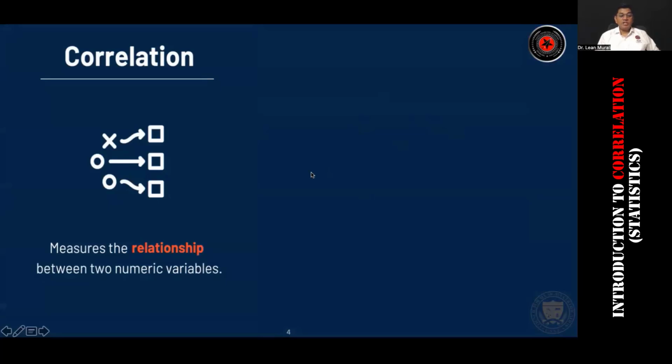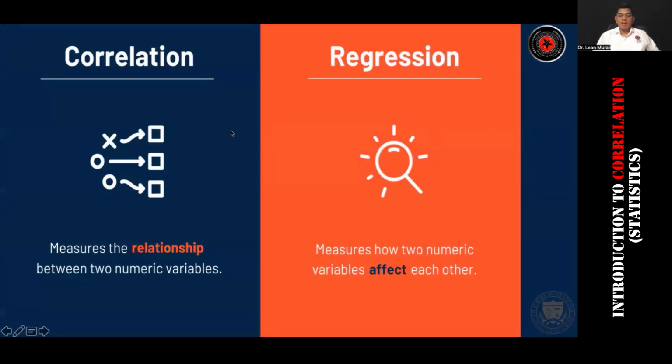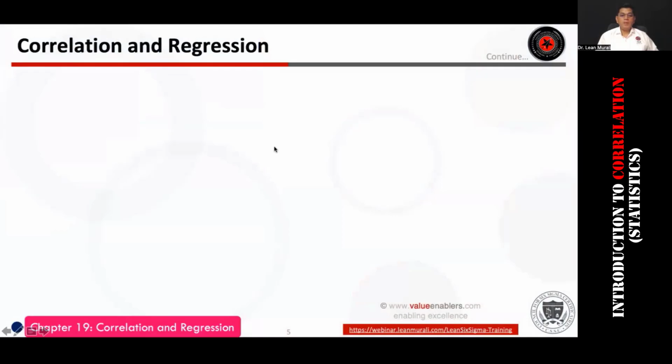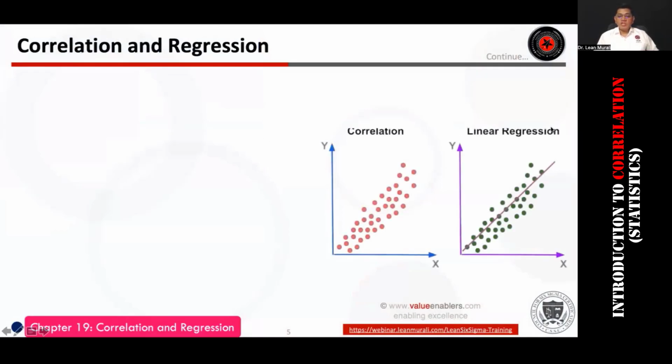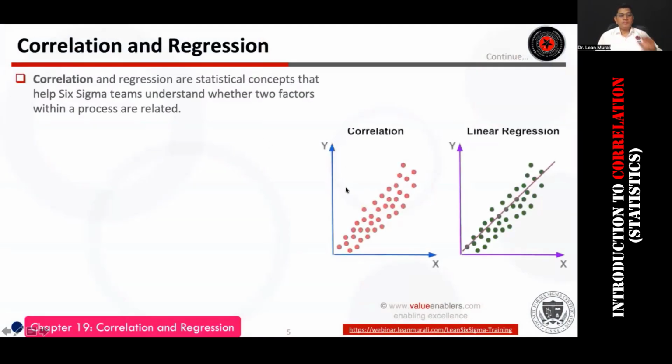So this is a measure of the relationship between two numeric variables. And this is how the two numeric variables affect each other, in what direction they go. Fantastic. Okay. So whatever I shared, let me quickly summarize here.